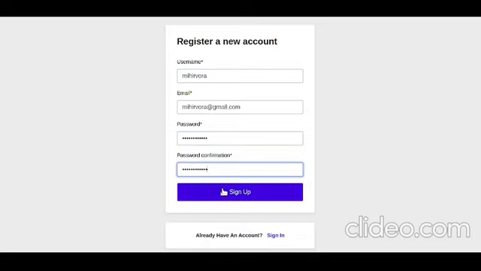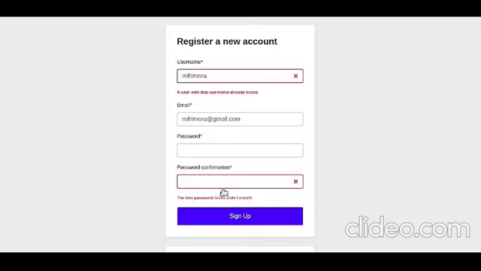And when I click on the sign up button, you will get a message like: user with that username already exists, and two password fields did not match.